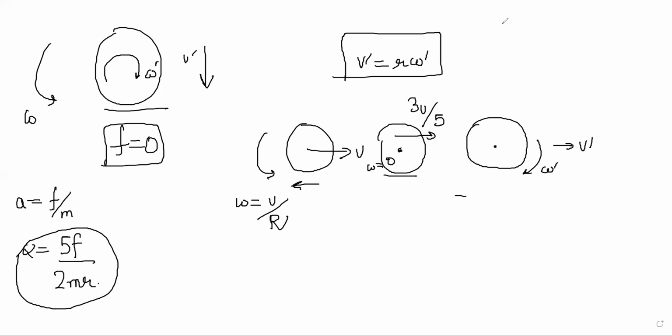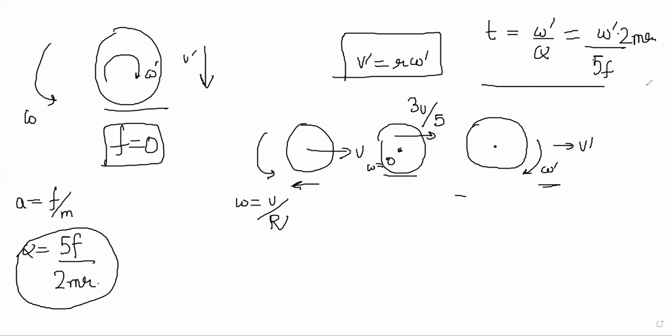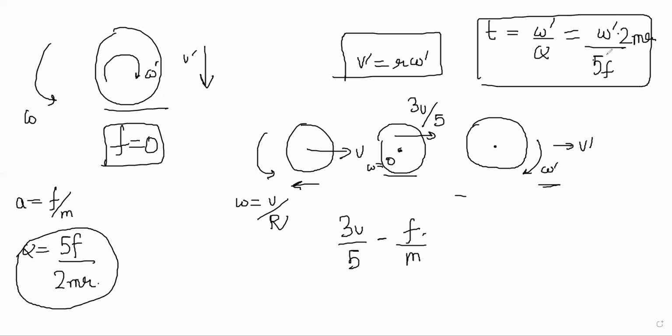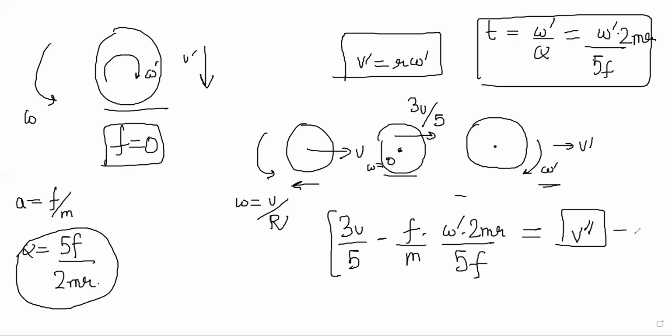So let's say final omega dash was this. So time taken would have been omega dash by alpha, right? That would have been omega dash by 5F by 2mr. In that time, your velocity is still going down, right? So 3v by 5 minus acceleration F by m into time. Time is omega dash into 2mr by 5F, is your final velocity. This final velocity should be equal to omega dash into r for pure rolling. So this is my equation, okay?